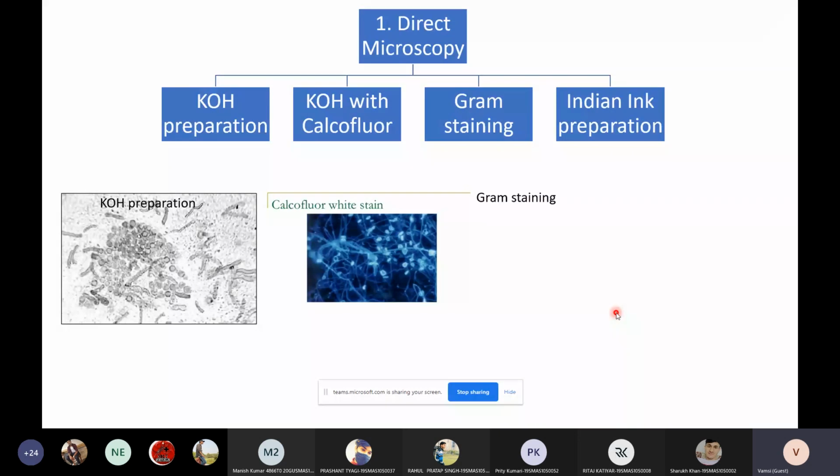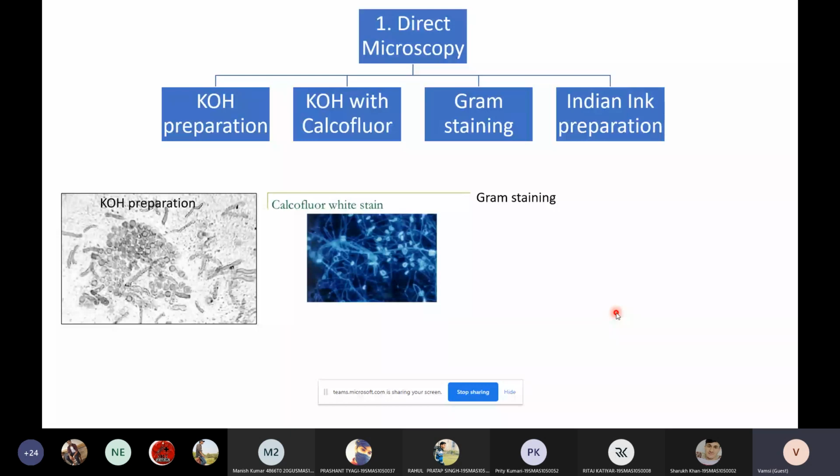Then the third one is gram staining. Why are we performing gram staining? Because there are a few fungi that are gram positive in nature, such as Candida species. This yeast-like fungus, Candida, is gram positive. In order to differentiate Candida from Cryptococcus neoformans, we will go with gram staining. If we get gram positive, that is definitely Candida. If we are not getting any stain in the gram staining, it might be Cryptococcus neoformans.